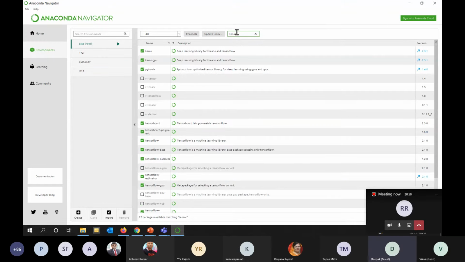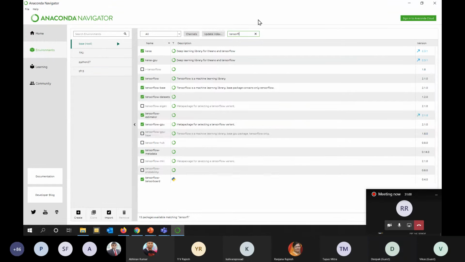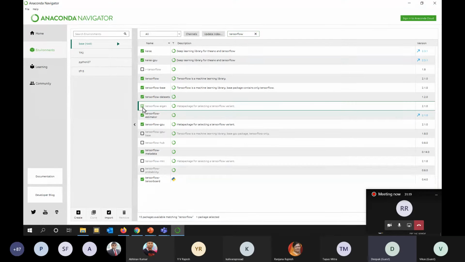For the ticked ones, I have installed Keras, so it's ticked here. Keras GPU is ticked here. R TensorFlow is not ticked. TensorFlow Eigen is not ticked. If you want to install, just click on this box and it will be installed.